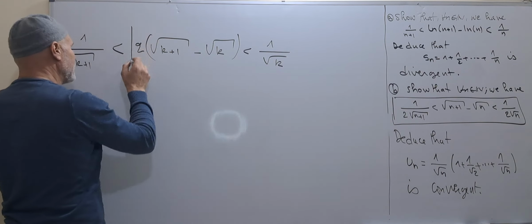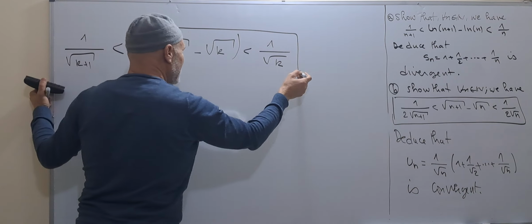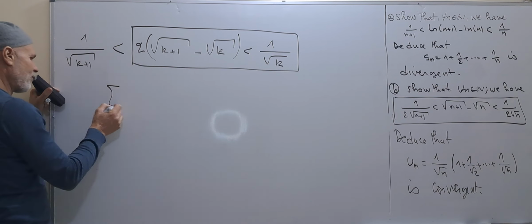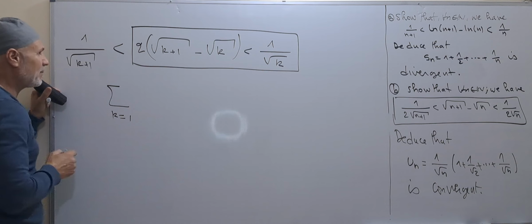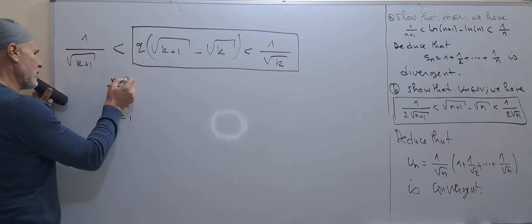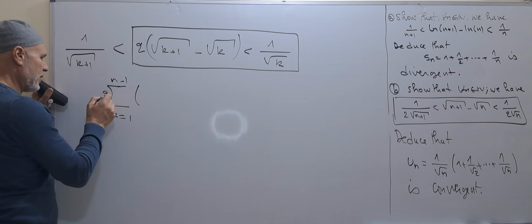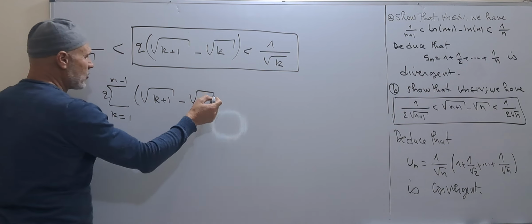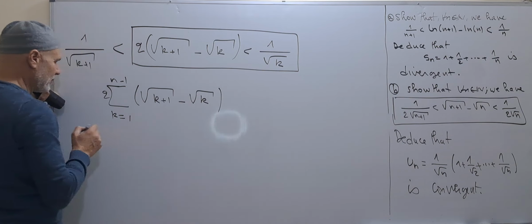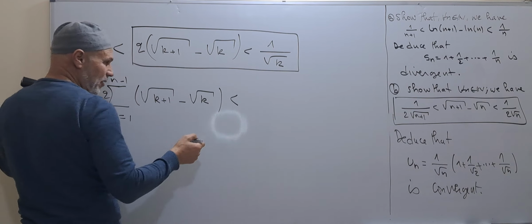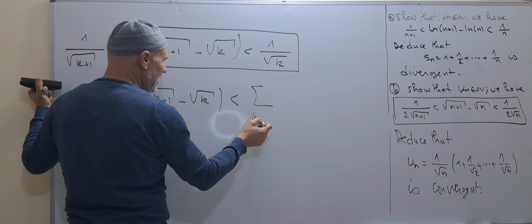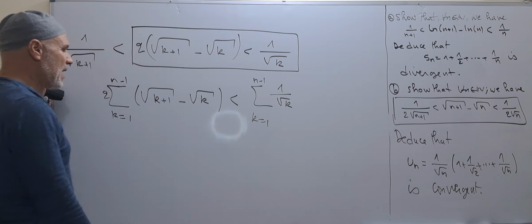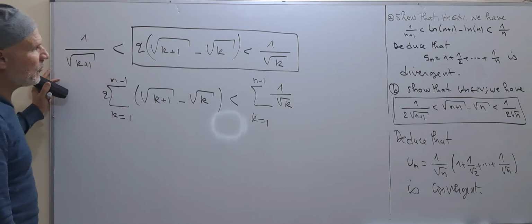Now we will be interested in this side. If we take the sum from k equal 1 to n minus 1, we have here 2 times the sum of the square root of k plus 1 minus the square root of k. This is less than the sum from k equal 1 to n minus 1 of 1 over the square root of k.